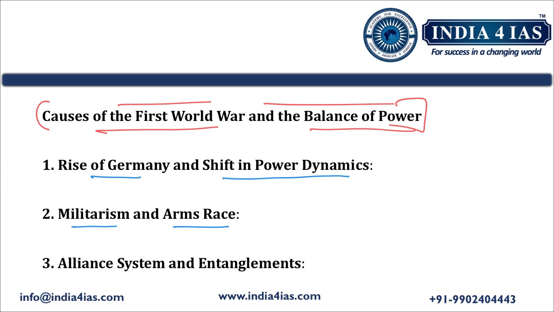Then the third point is the alliance system and entanglements. It means there were two alliances that arose, which we have discussed already. One is the Triple Entente, which has France, Britain, and Russia. Another one is the Triple Alliance, which has countries like Germany, Austria-Hungary, and Italy.